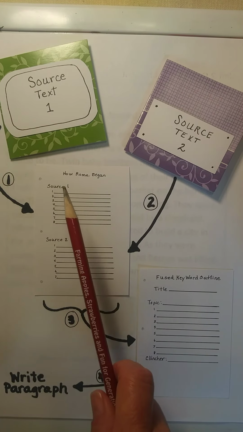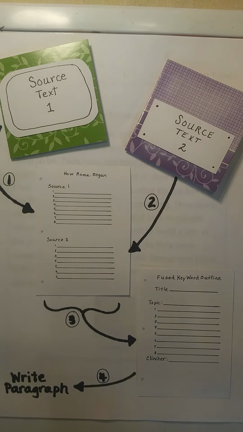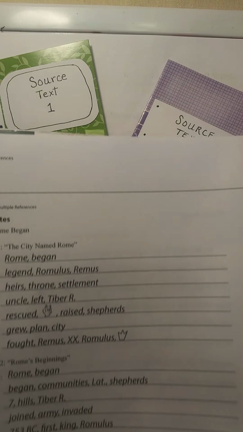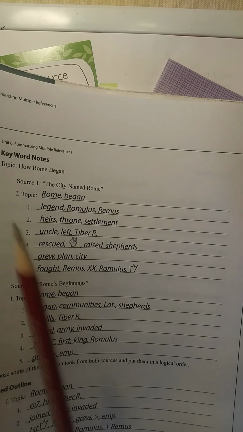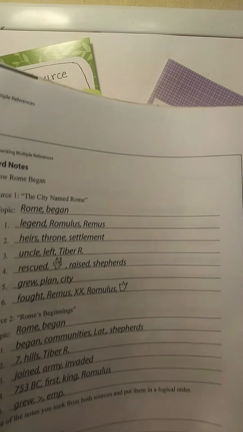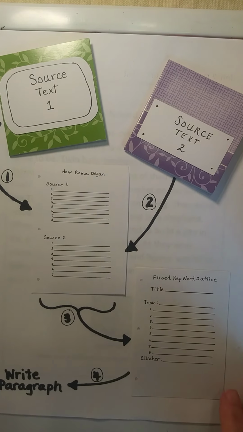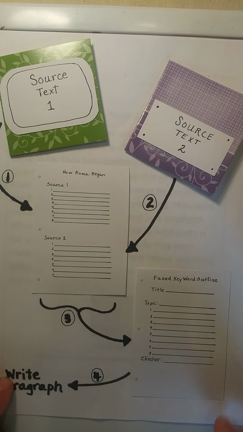Okay, so you'll write down, this is on page 122, as a matter of fact, in your book here. Okay, you'll see on page 122 it's got keyword notes, and this is where you're going to be writing it. I have typed out some pages to look like that so you can see what I'm doing here.